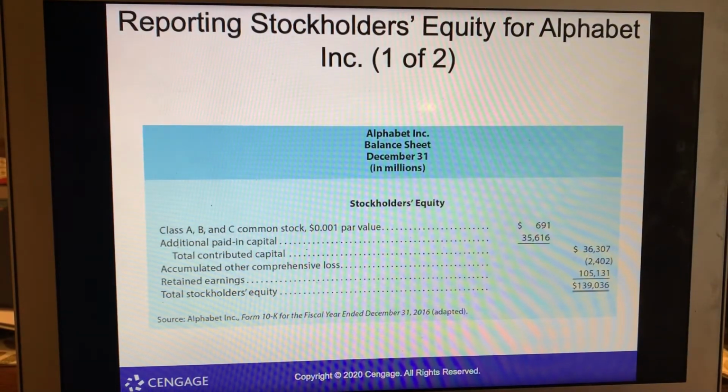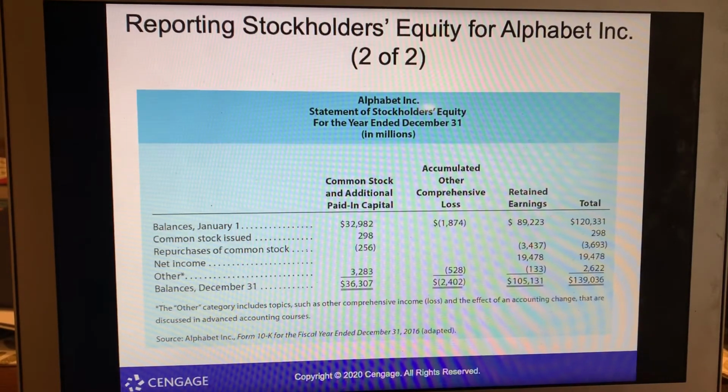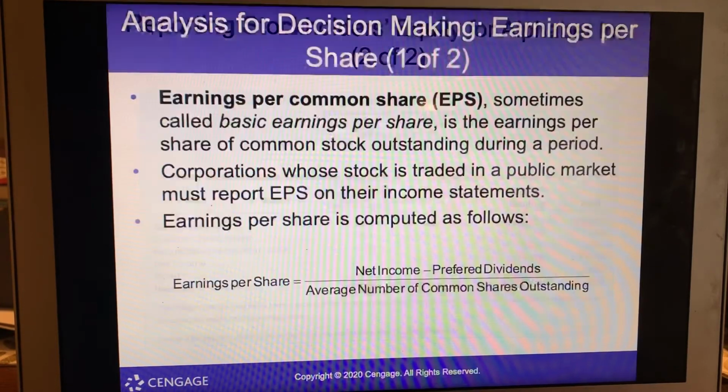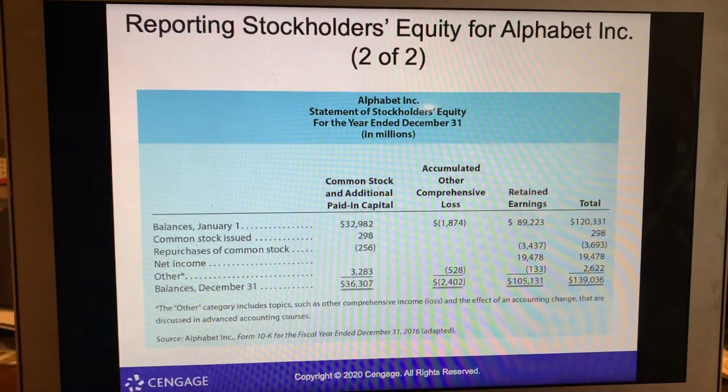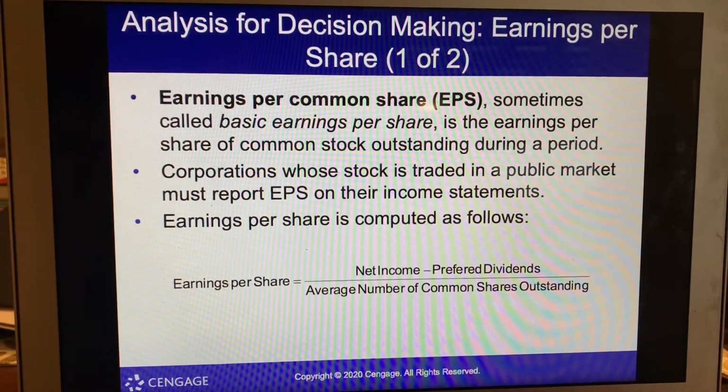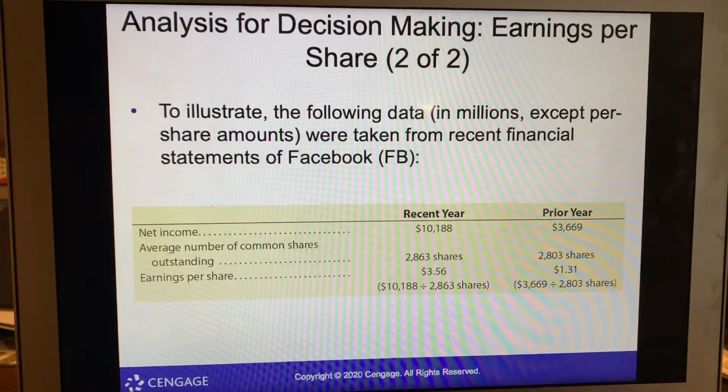And reporting stockholders' equity for Alphabet Inc. So here's another example to take a look at the equity account of Alphabet Incorporation on the balance sheet. And then here's the statement of stockholders' equity ending December 31. Okay, changes and stuff like that, it'll be noted on there. And notice here's then some notes to the bottom. Earnings per share is net income minus preferred dividends, divided by average number of common shares outstanding. So then here's an example. So net income, prior year, recent year, and then $1.31 to $3.56.